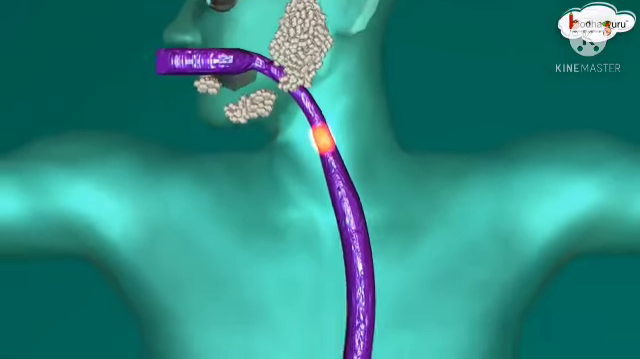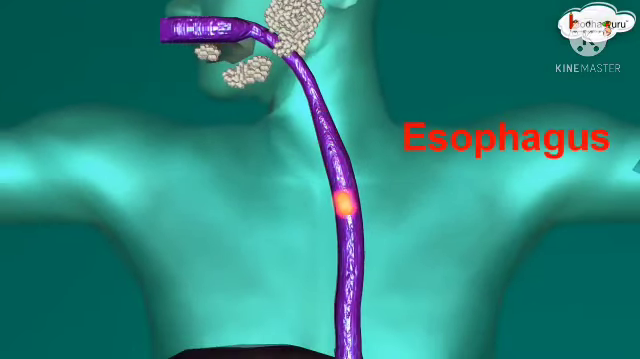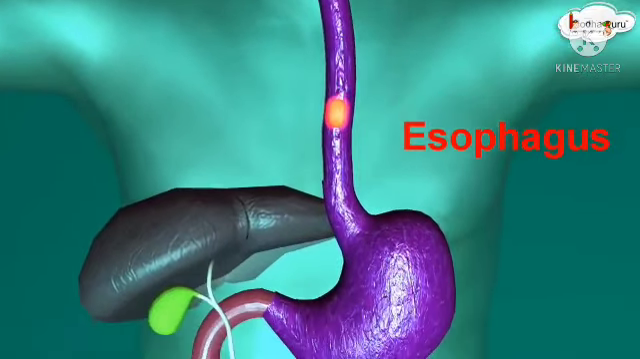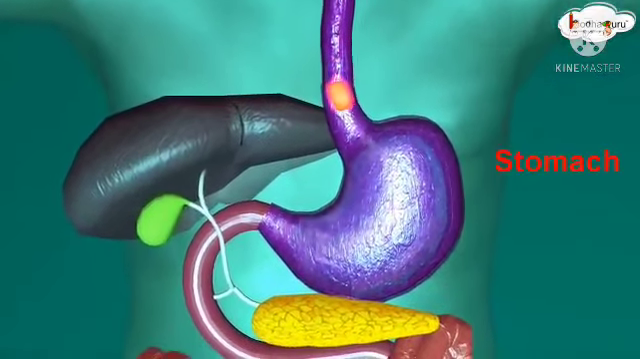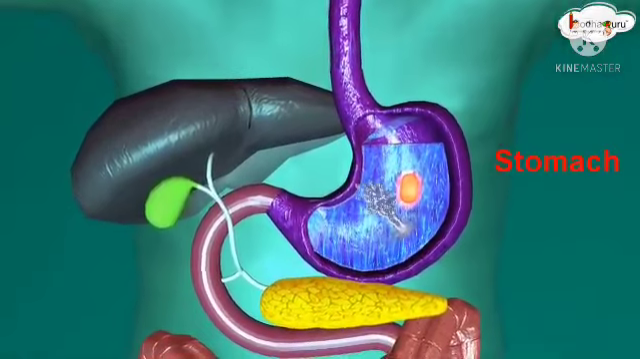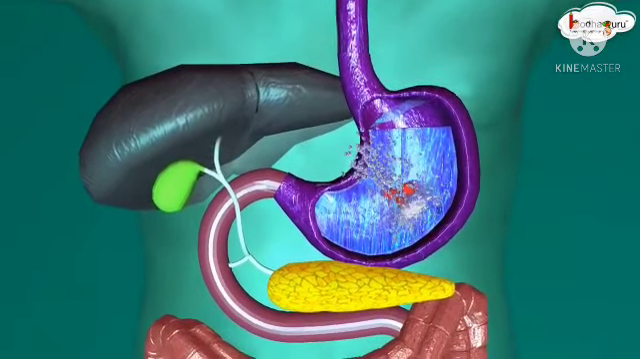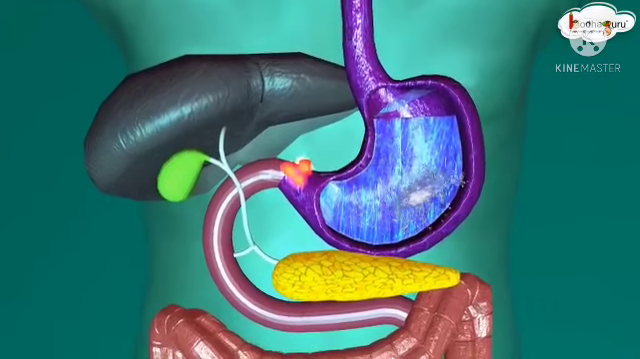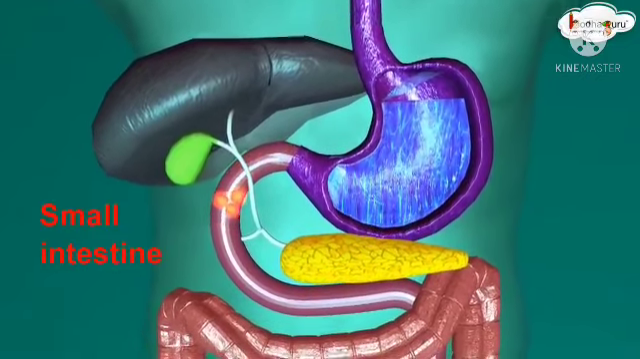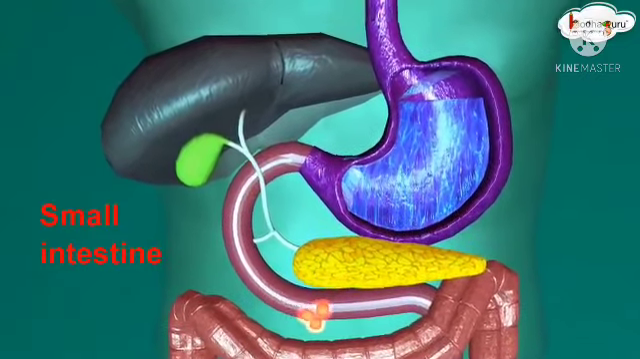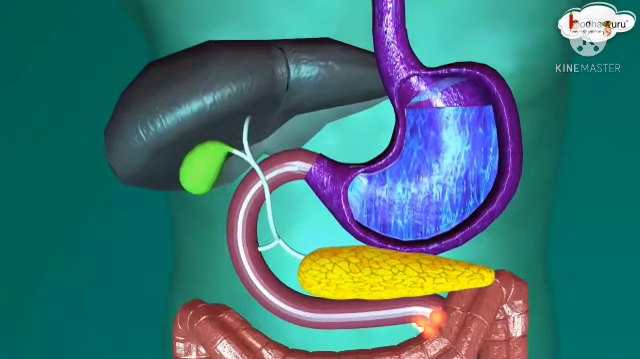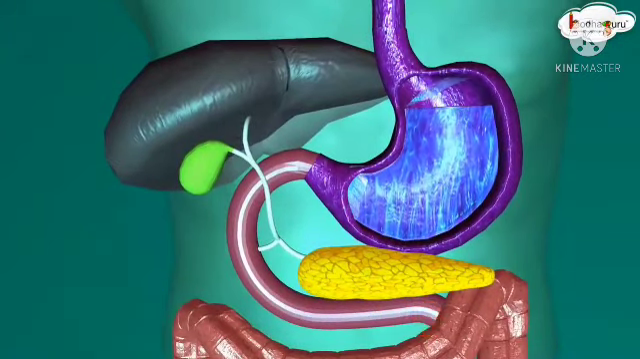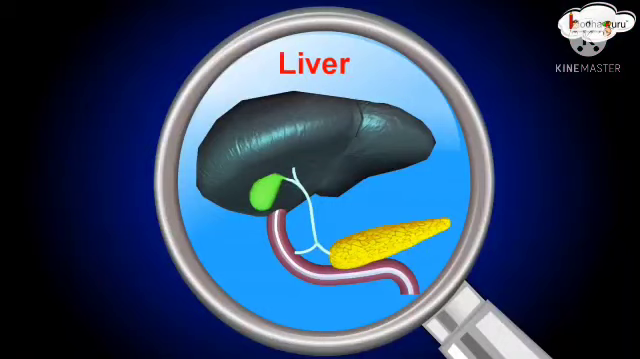From the mouth, the food travels through the long pipe-like esophagus and reaches the stomach. The stomach is a thick-walled bag. The inner walls also secrete digestive juice, which helps in digestion. The partially digested food from the stomach moves into the small intestine. Then the digestive juices in the small intestine start to break down the food.